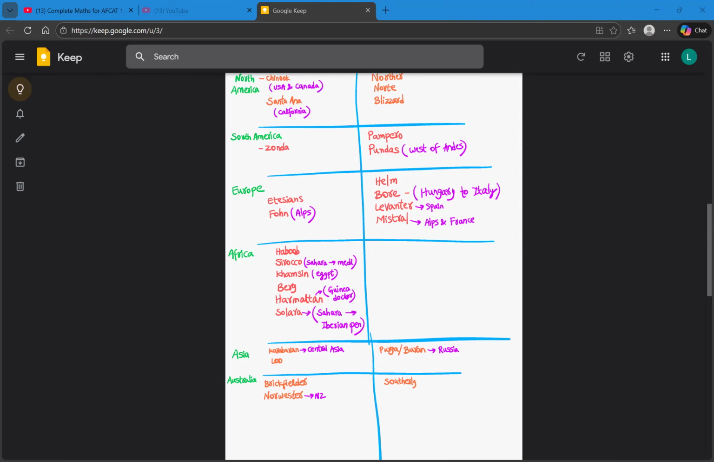Then we have the third cold wind, Levanter, which is prevalent over Spain. And the fourth one is Mistral. Mistral is prevalent over the Alps and France.